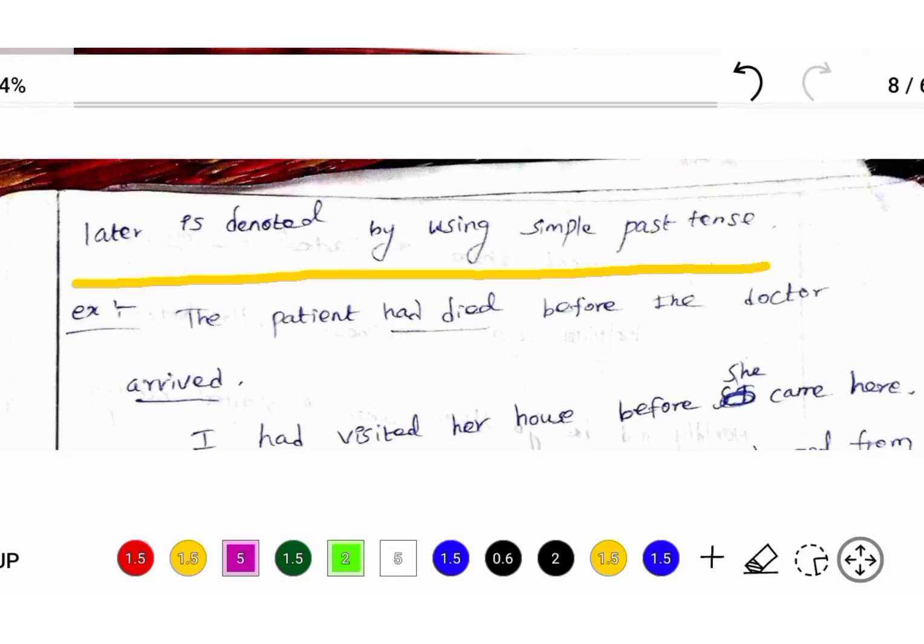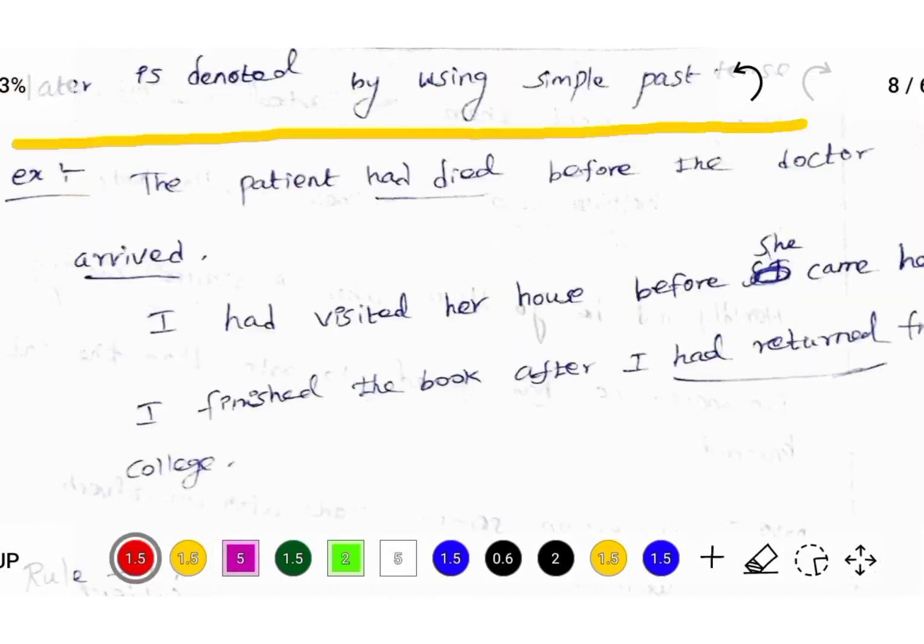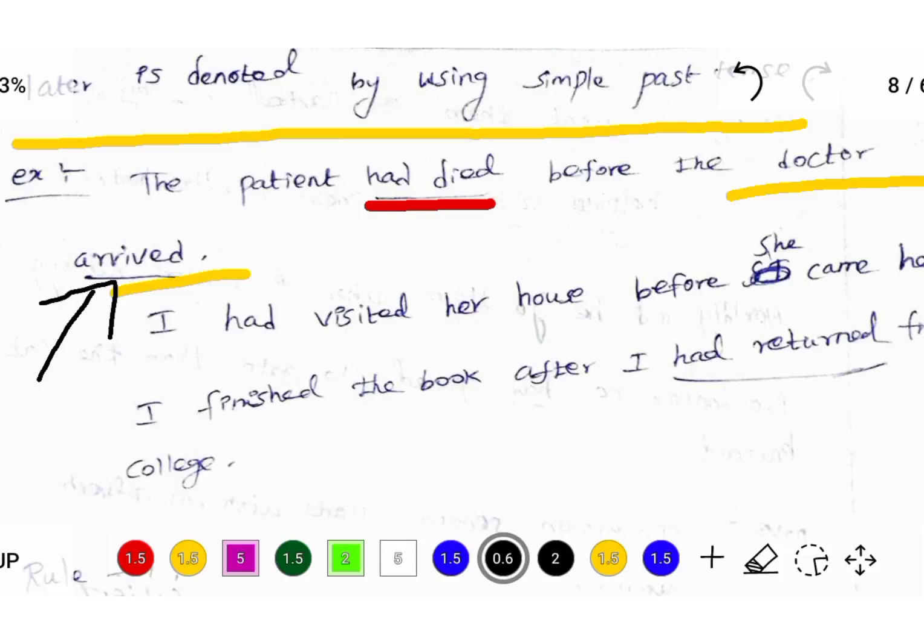Understand? Example: the patient had died before the doctor arrived. The earlier action is denoted in perfect tense. Had died. Past perfect tense. The patient had died before the doctor arrived. The latter action, the doctor arrived. Okay. Doctor arrived. Arrived is a past tense.